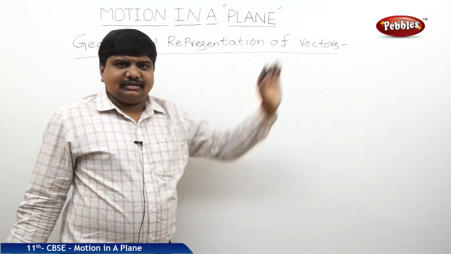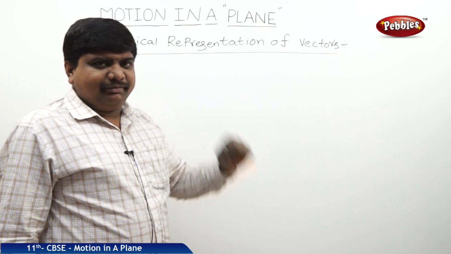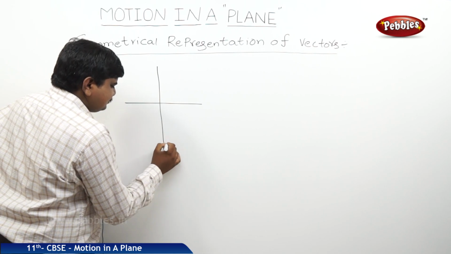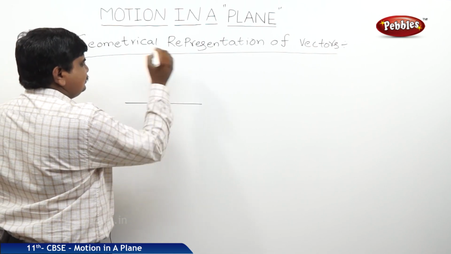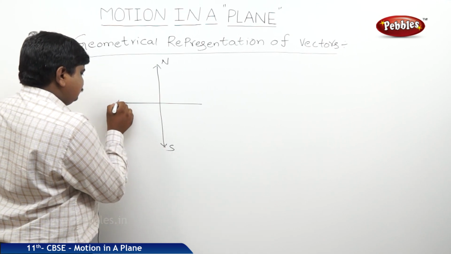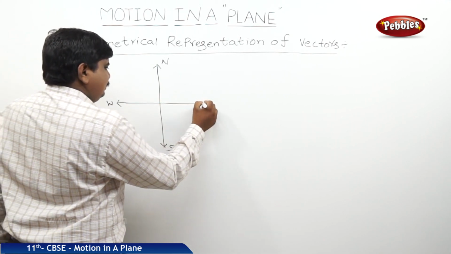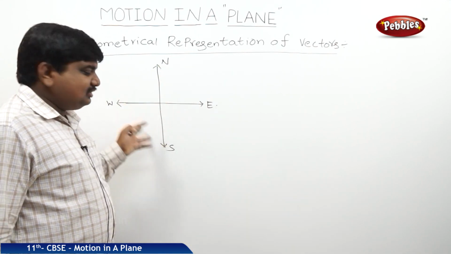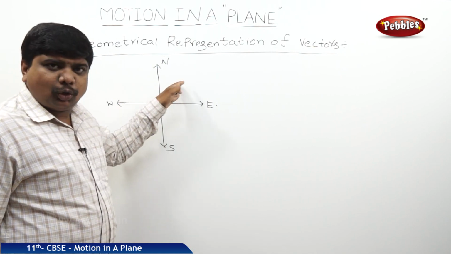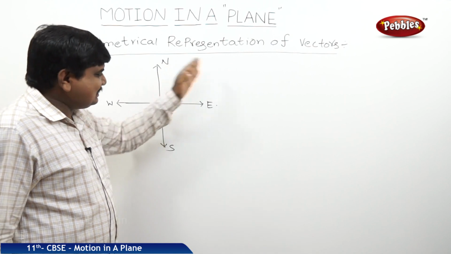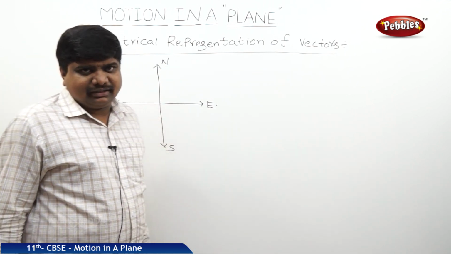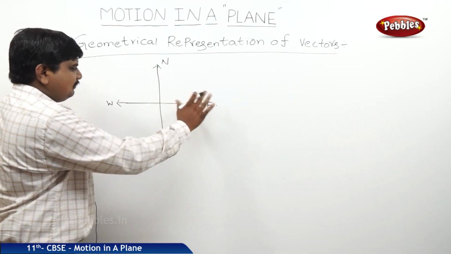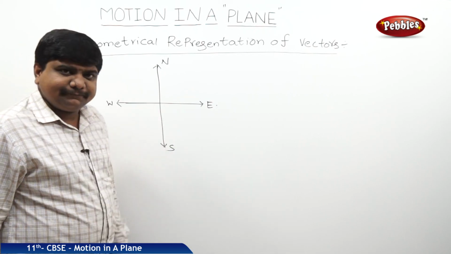Geometrically, we should represent the vectors along with the directions, meaning the angle made by them. We know that in geography, these are the 4 directions of the earth: north, south, west, east. The sailors used this machine as a direction coordinate, to check the directions while they were sailing from one coastal end to another coastal end. That was the only source they had to represent the directions. So these are the 4 corners of the earth: north, south, west, east.